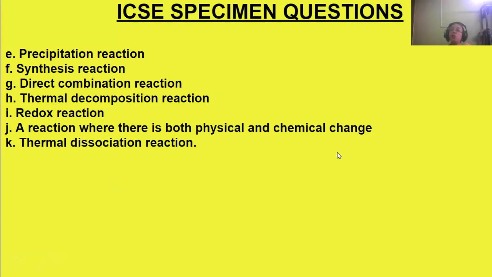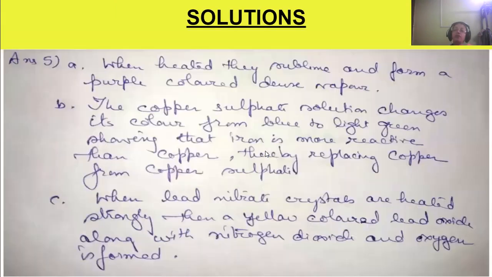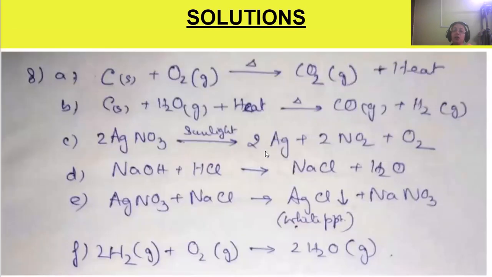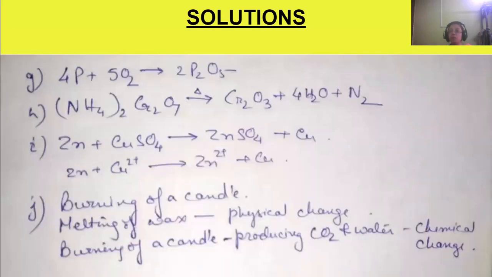A reaction where there is both physical and chemical change. The thermal dissociation reaction is being repeated here, so I omit that. A reaction where there is both physical and chemical change is the burning of a candle. If you burn a candle, we see that it's melting. It's wax which is melting. Melting of wax is a physical change, but when we burn a candle, carbon dioxide and water are produced. Some of the wax, that is carbon in it, changes into carbon dioxide and water. That's a chemical change.